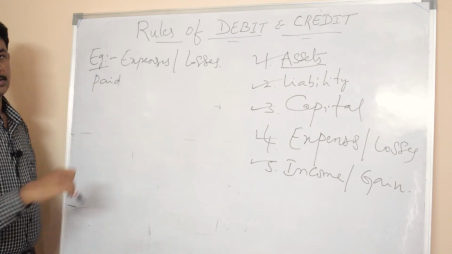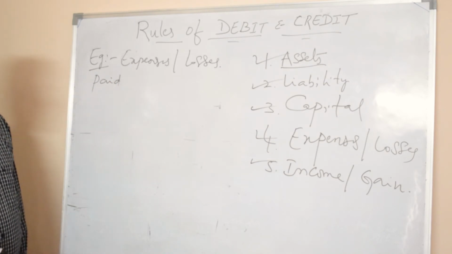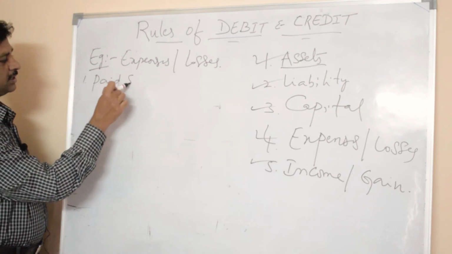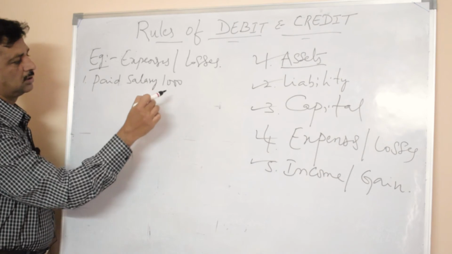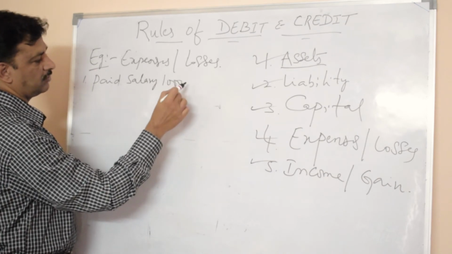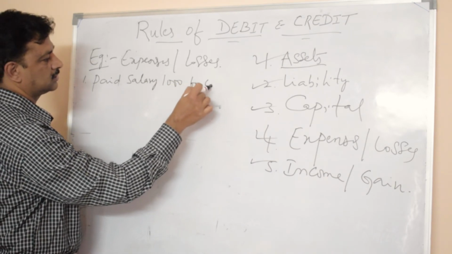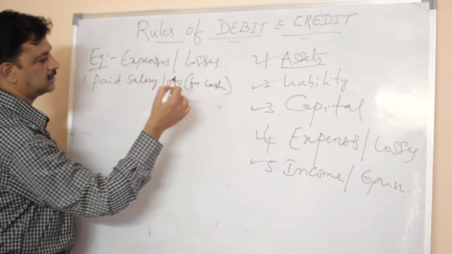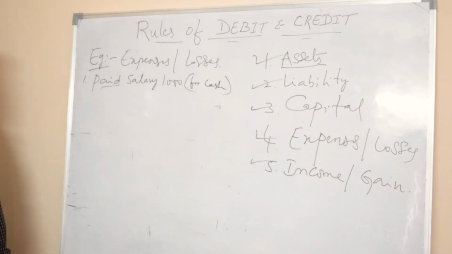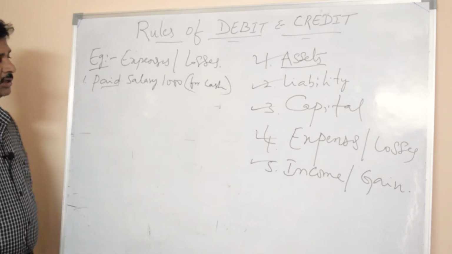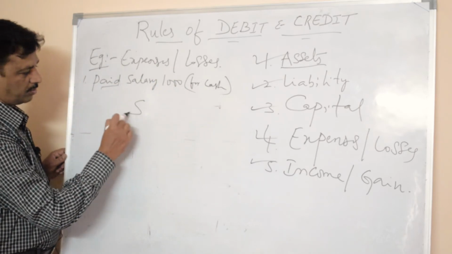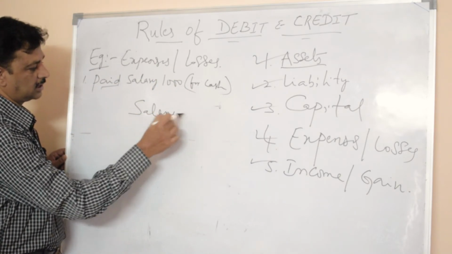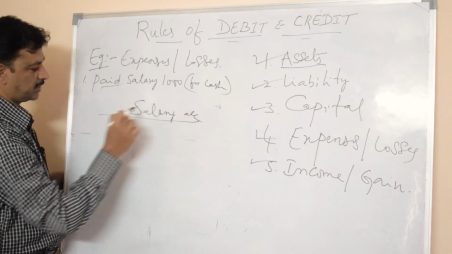In the journal entry the problem is like this: paid salary 1000 for cash. Cash is understood, because paid means cash is paid. So paid salary 1000 is an expenditure for the company, so they will open an account like this. Salary is an expenditure.